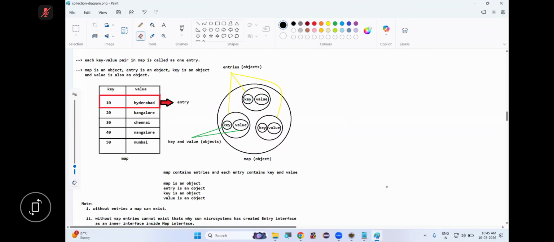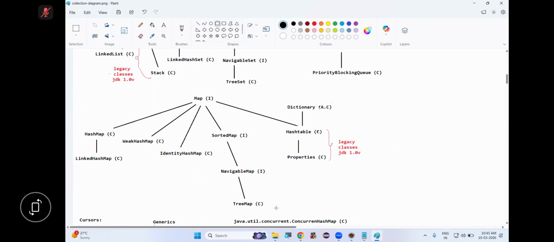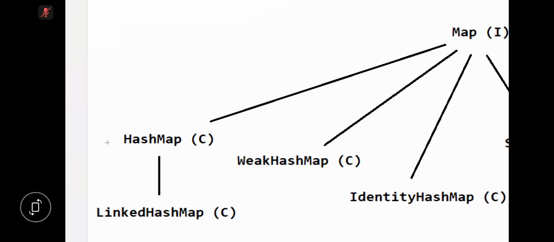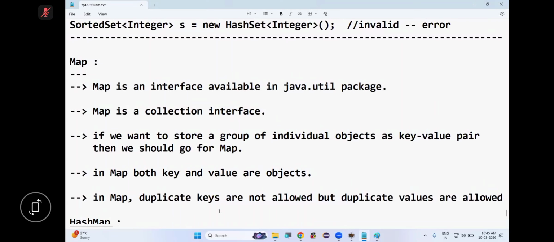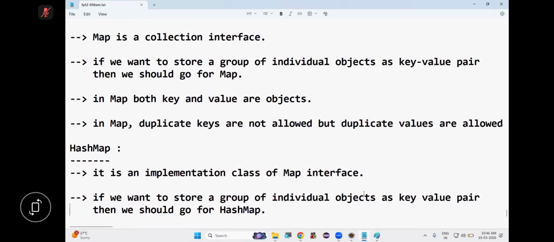Okay, sir. So now let's see the implementation classes of the Map interface. One of the implementation classes of the Map interface is HashMap. So HashMap is an implementation class of which interface? So let's quickly complete HashMap. HashMap is an implementation class of the Map interface. So when should we go for HashMap? If we want to store a group of individual objects as key-value pairs, then we should go for HashMap.